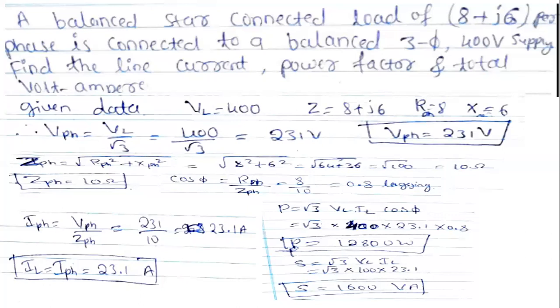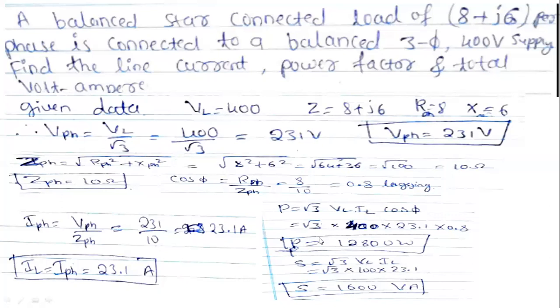You missed the root 3. Actually here we have used, sir, 1280. The root 3 multiplication is the important thing.